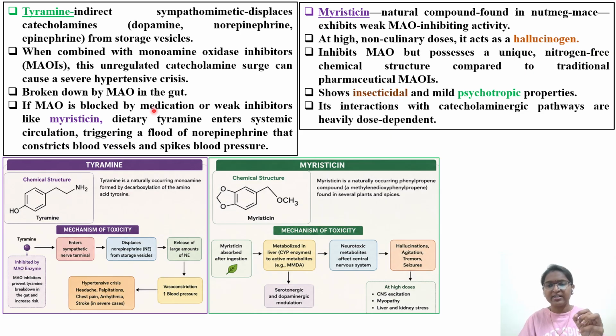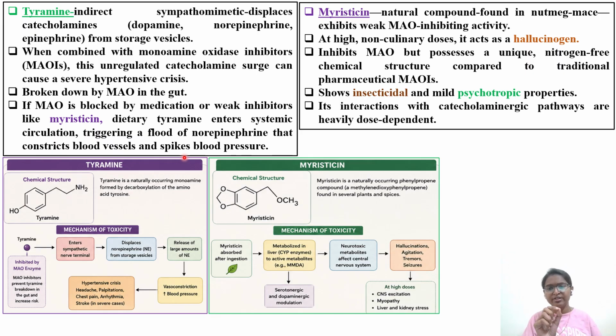It is broken down by MAO in the case of the gut. So whenever you take this red wine, in the stomach, in the gut, it is getting metabolized. It is broken down by this enzyme, monoamine oxidase. If MAO is blocked by the medication or weak inhibitors like myristicin, now myristicin is coming into the picture. You're taking a red wine, and if myristicin is also taken in the form of food components like that, it is going to block the MAO. As a result, what happens? Dietary tyramine enters systemic circulation, triggering a flood of norepinephrine that constricts the blood vessels and spikes blood pressure.